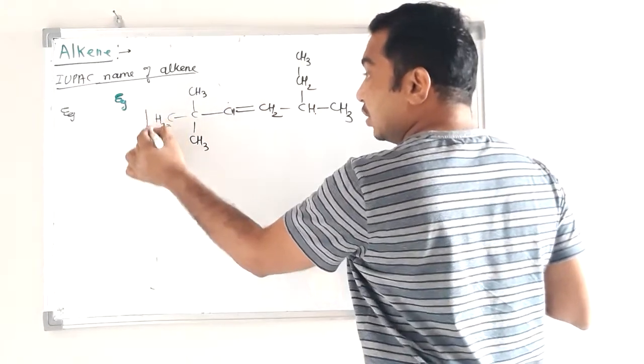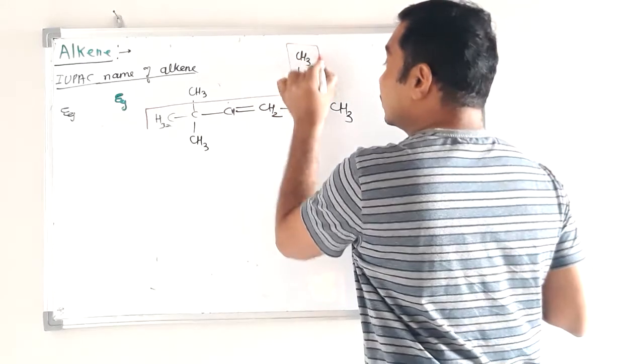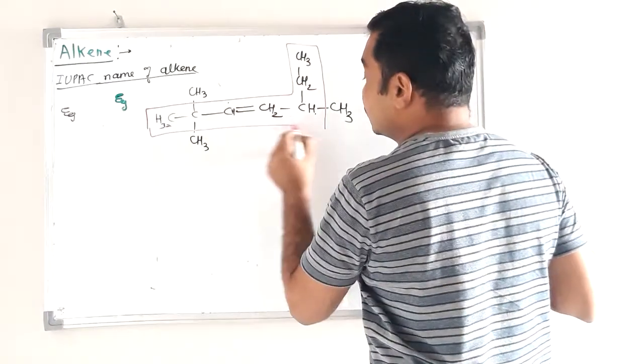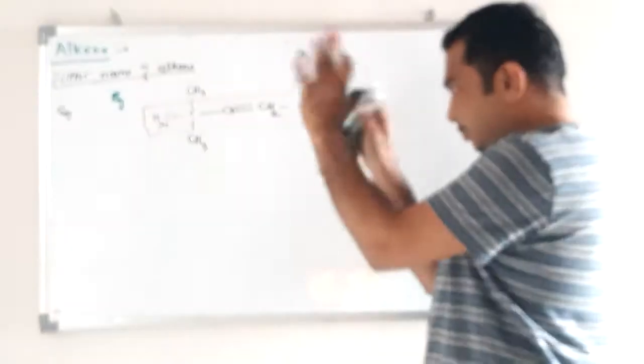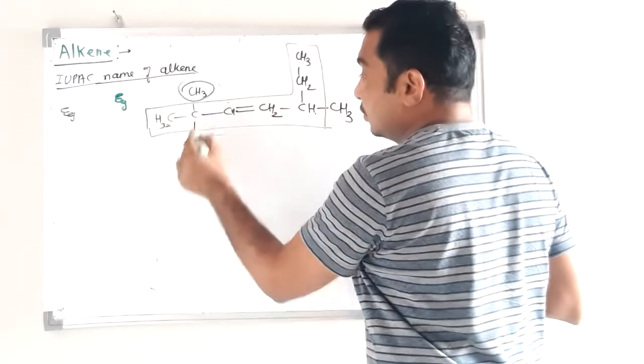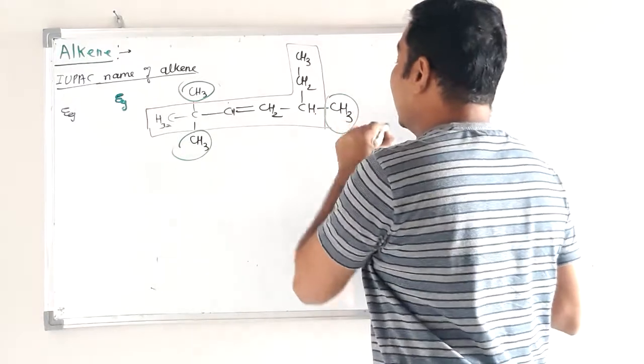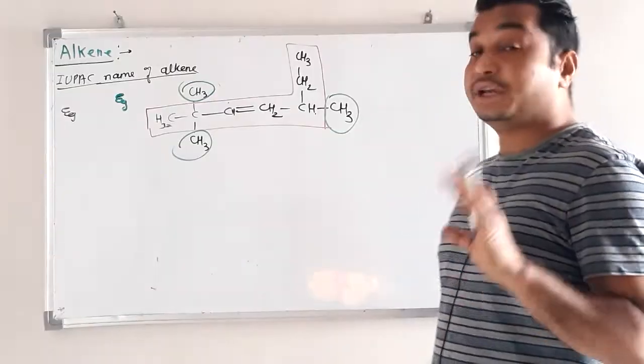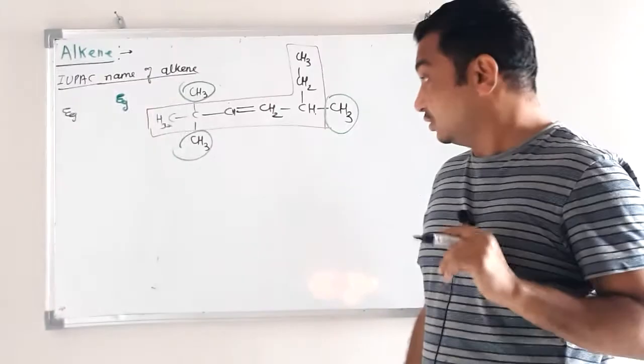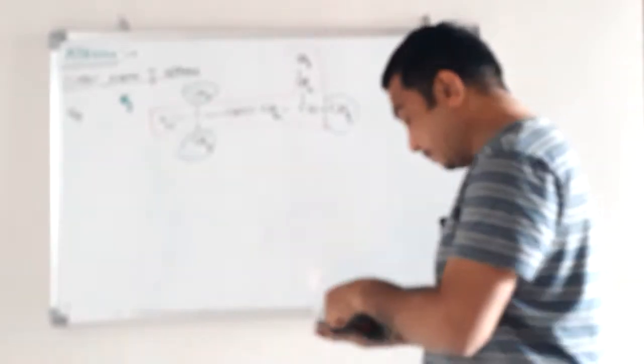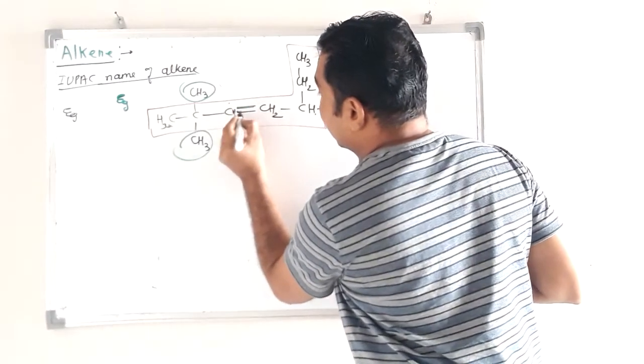So this is the longest chain, and the remaining parts, these methyl groups, are substituents. So there are 3 substituents, 3 methyl groups attached. Now the double bond is there. Where is the double bond?